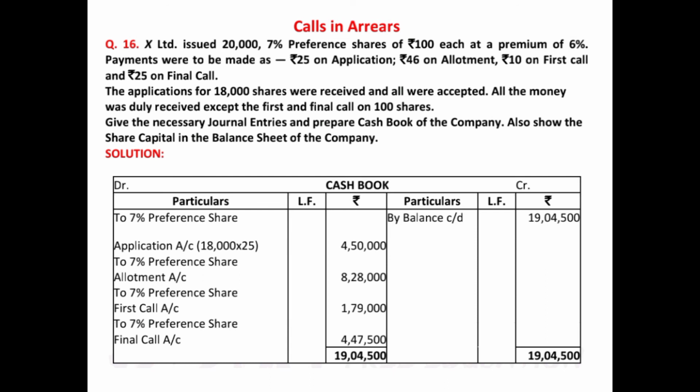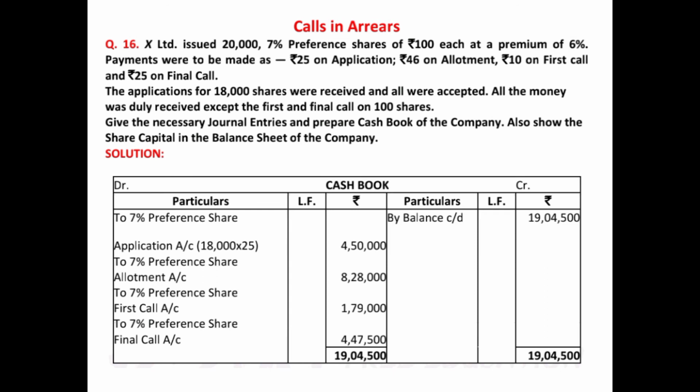Now one more thing children, you have to basically prepare the cash book in this case. So the rule says that whenever a cash book is prepared, you need not pass the receiving entry, you need not pass the journal entry for the receiving money.